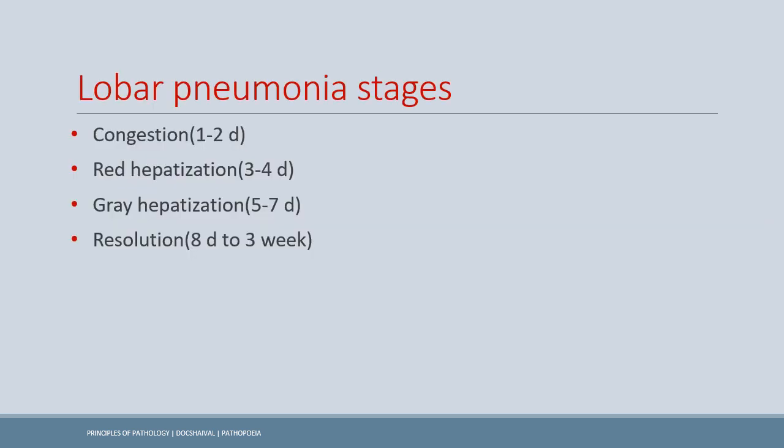Now the stages of the lobar pneumonia, the first one is the congestion. It is seen in the 1 to 2 days after infection, wherein the edema fluid builds up in the alveolar air spaces. We have the stage of red hepatization, where the RBCs, neutrophils and the fibrins build up, thus giving the lung an appearance of liver-like consistency and color because of the RBC specifically. Then when the RBCs start to break, we have the gray hepatization.